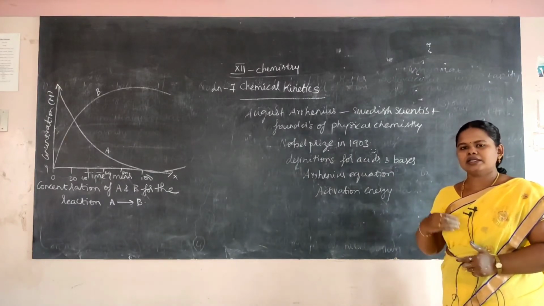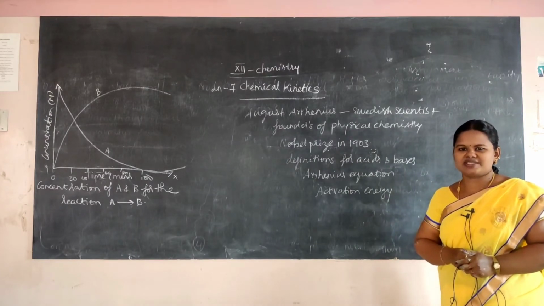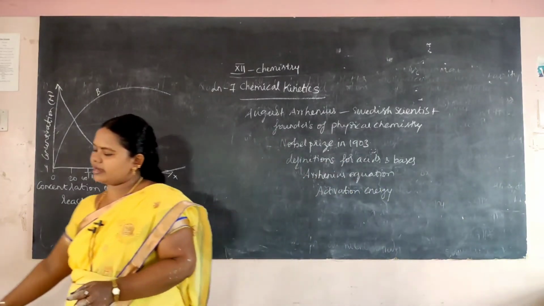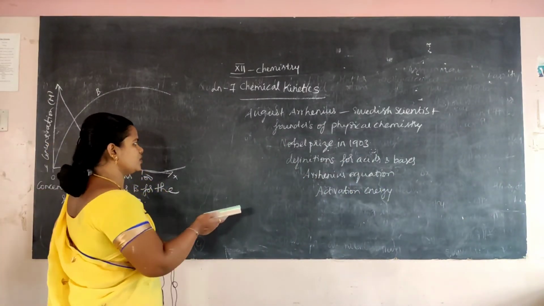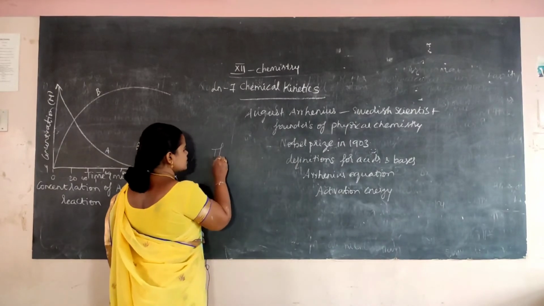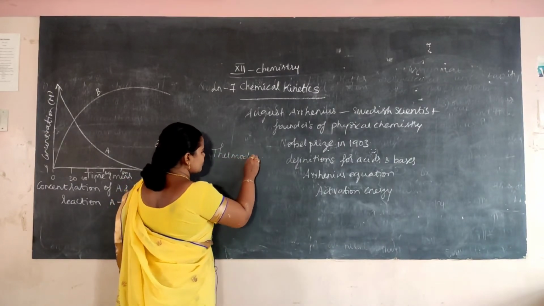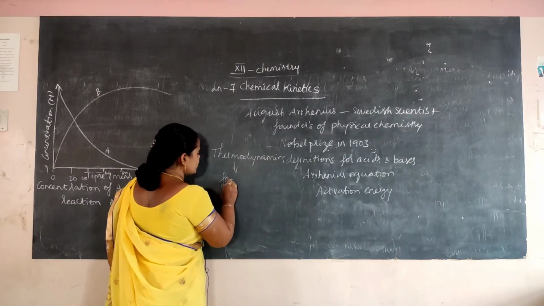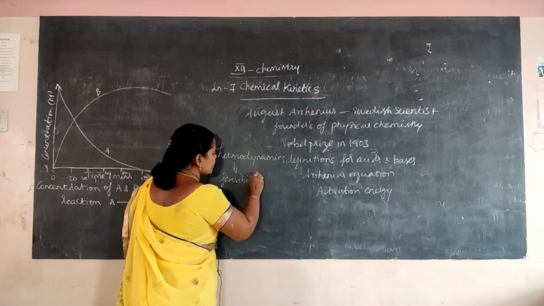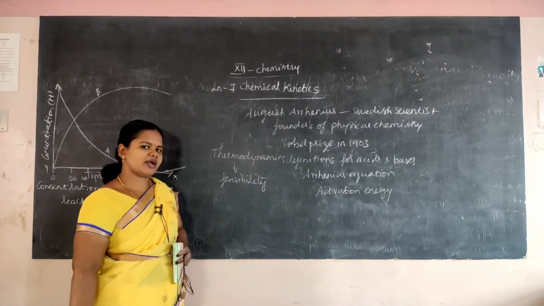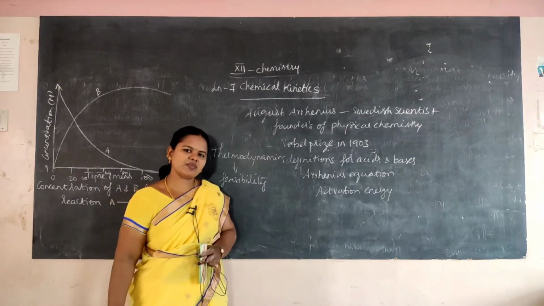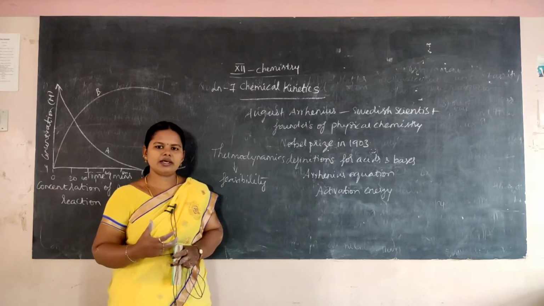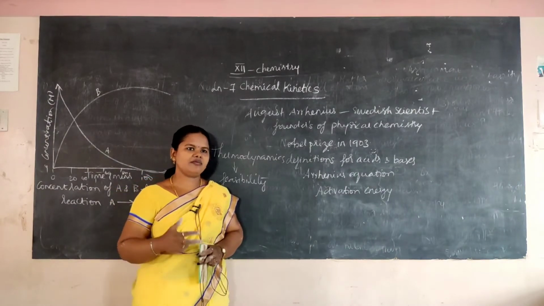Now in the 11th standard you might have studied thermodynamics. This thermodynamics talks about the feasibility of the reaction, that is, whether the reaction is possible or not, whether the reaction will take place or not. Whereas thermodynamics cannot say whether the reaction is fast or slow.